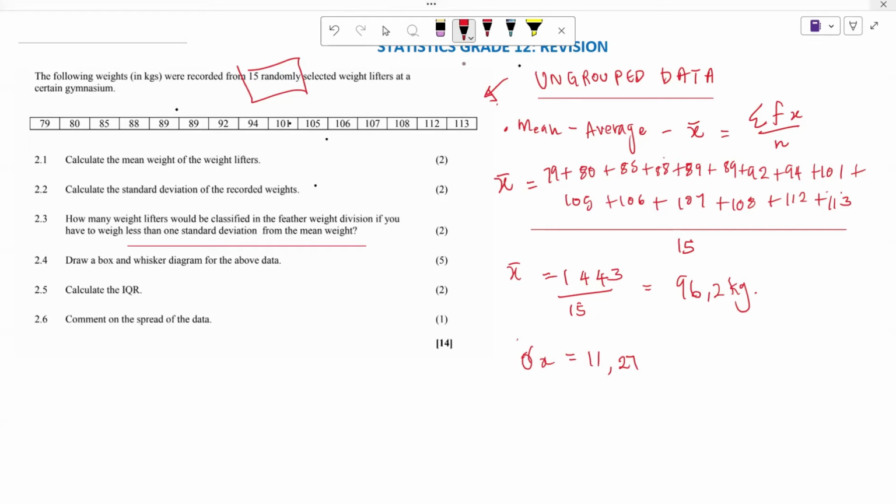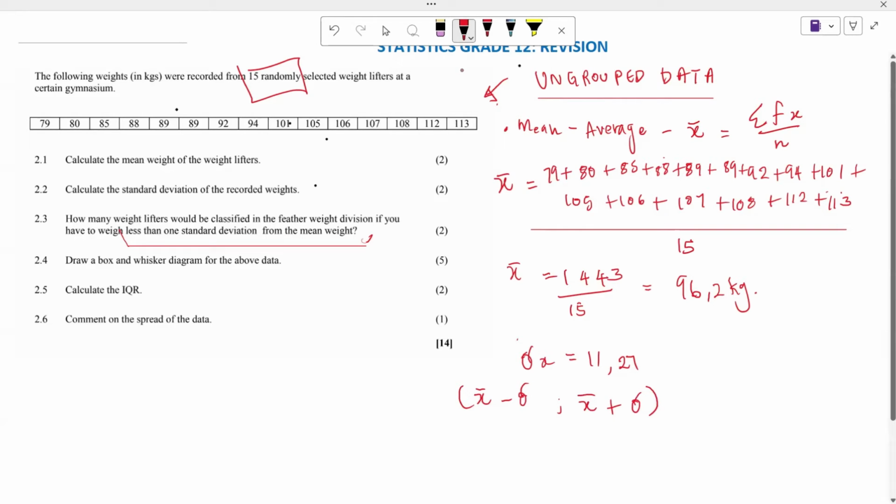So what is it that you are doing here? Whenever you see less than 1 standard deviation, you are going to have this particular formula, whereby you have your mean subtract your standard deviation, and also your mean plus your standard deviation.